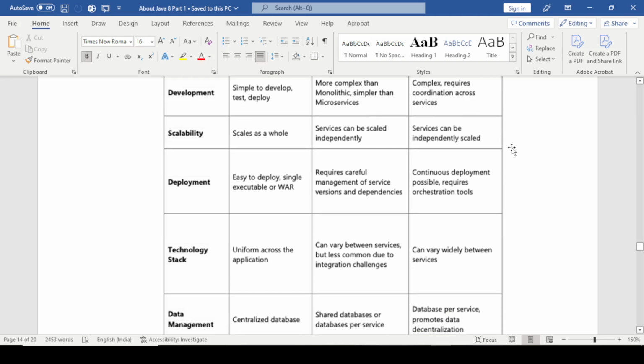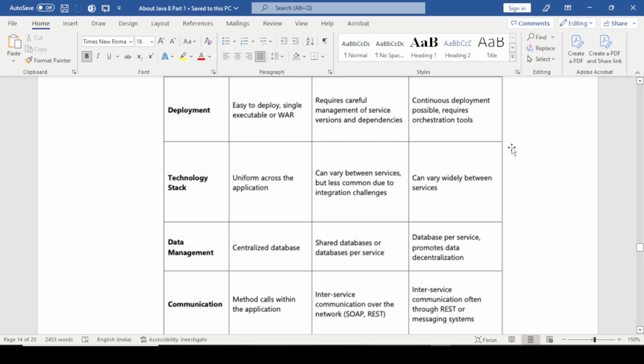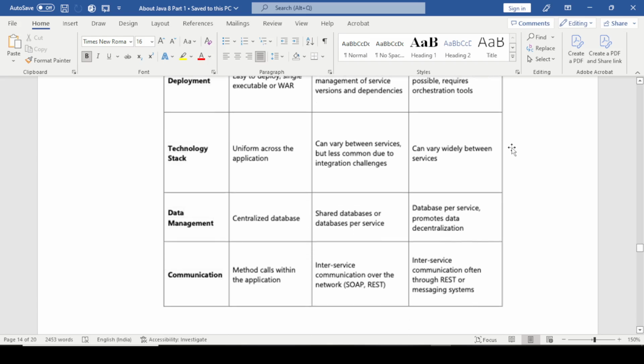Technology stack: uniform across the application in monolithic. In SOA it can vary between services but is less common due to integration challenges. In microservices it can vary widely between services. Data management: centralized database in monolithic, shared database in SOA, and database per service in microservices, promoting data decentralization. Communication methods: calls within the application in monolithic, inter-service communication over the network with SOAP and REST in SOA, and inter-service communication often through REST or a messaging system in microservices.